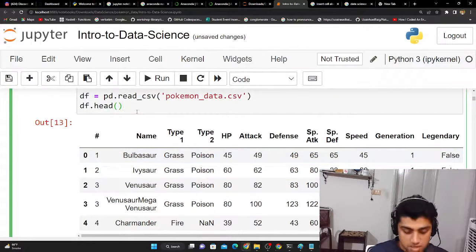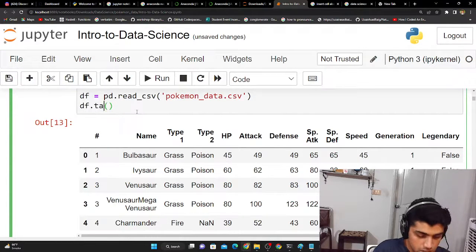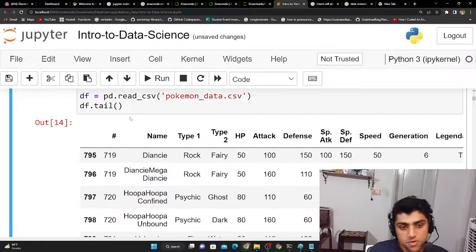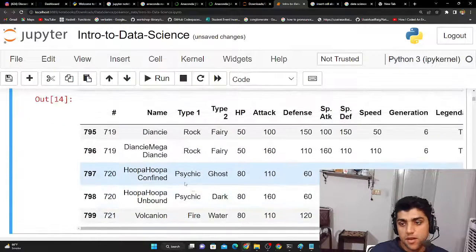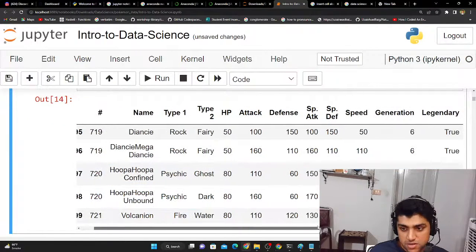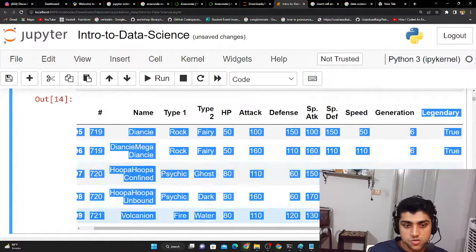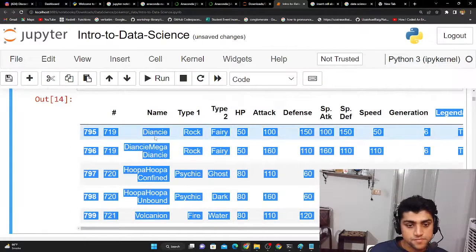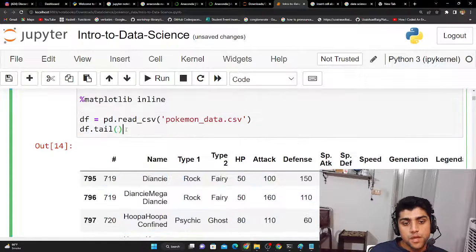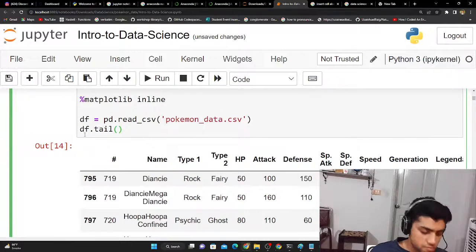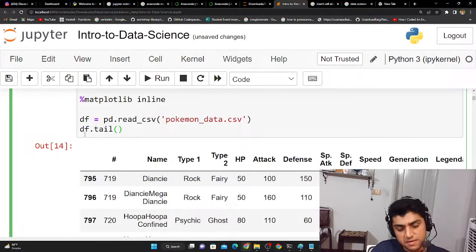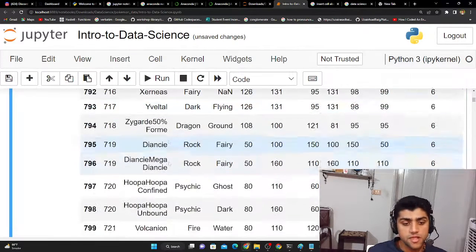Amazing. And if we want to see the last 5 rows, that's also pretty easy. You can just say tail, and that should return the last 5 Pokemon. At the end you can see some legendary Pokemon, and the legendary column is true here. Now people might ask, what if I don't want the first 5? I want the last 10. Just write 10 in here, and then you get the last 10.